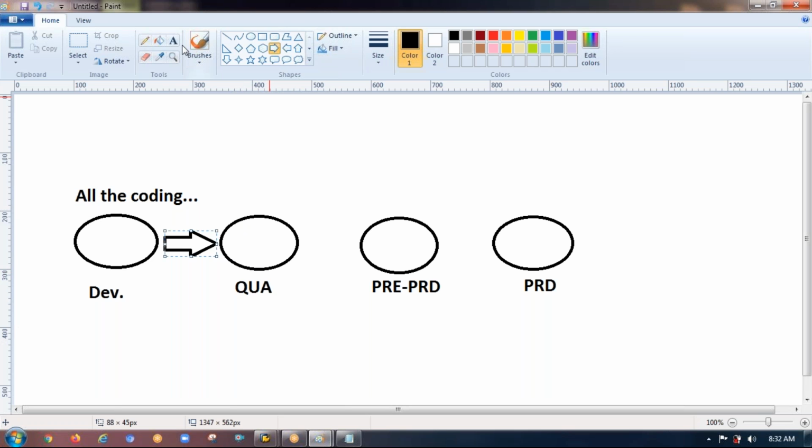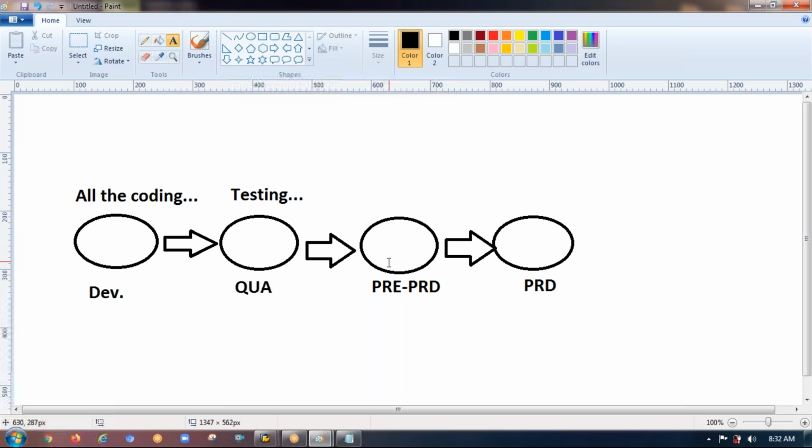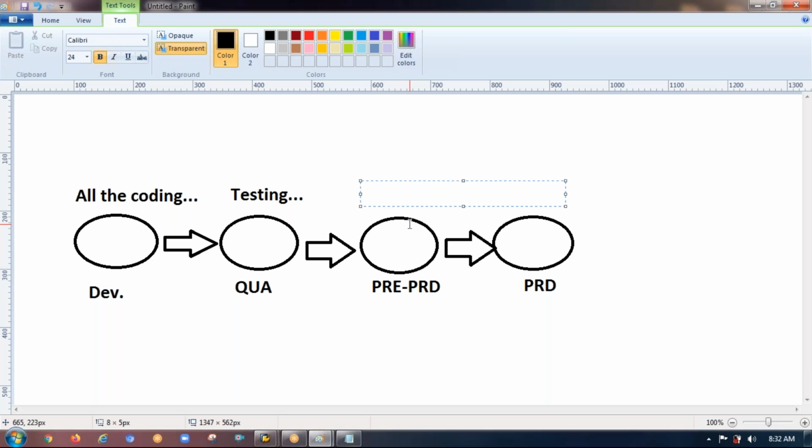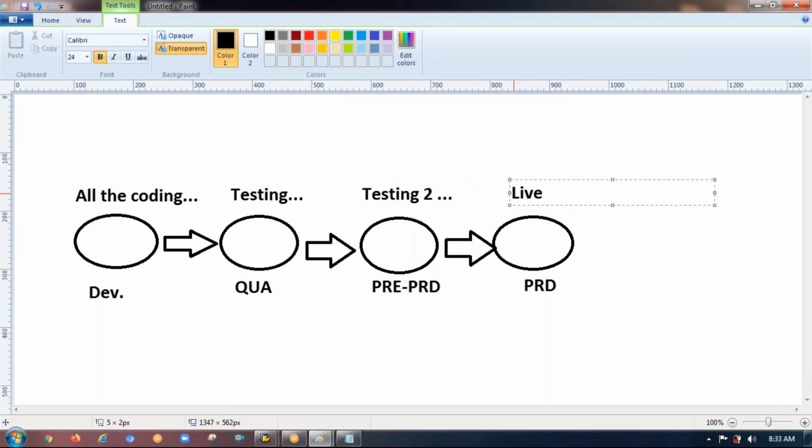In the quality server, the test team will come here and start testing. One more server is the pre-production server. This is also the next level of testing, another level of testing. One more round of testing will be done here. And finally, this is live.